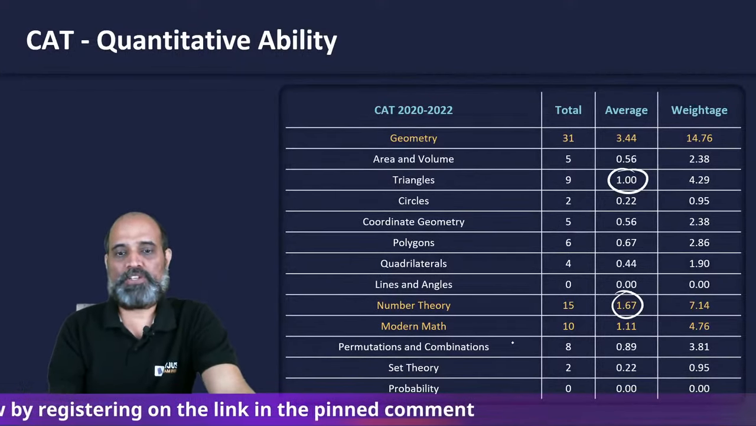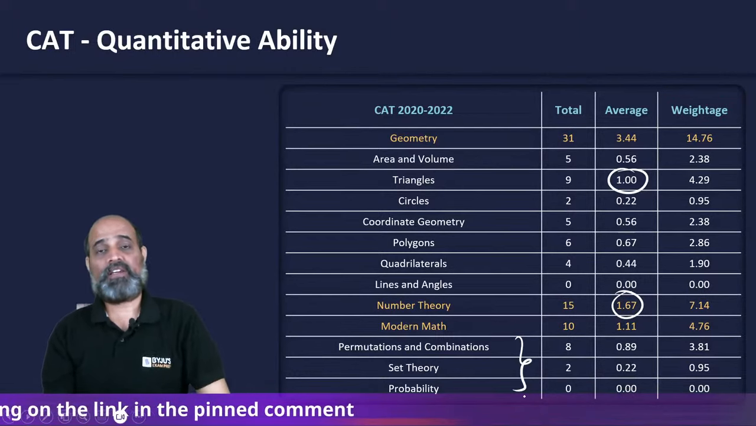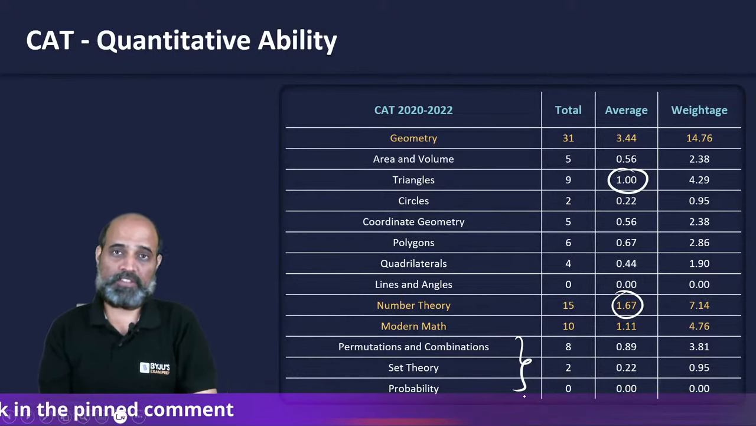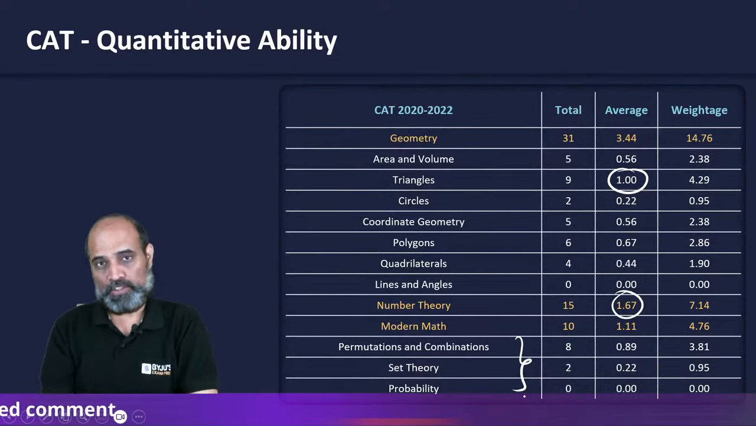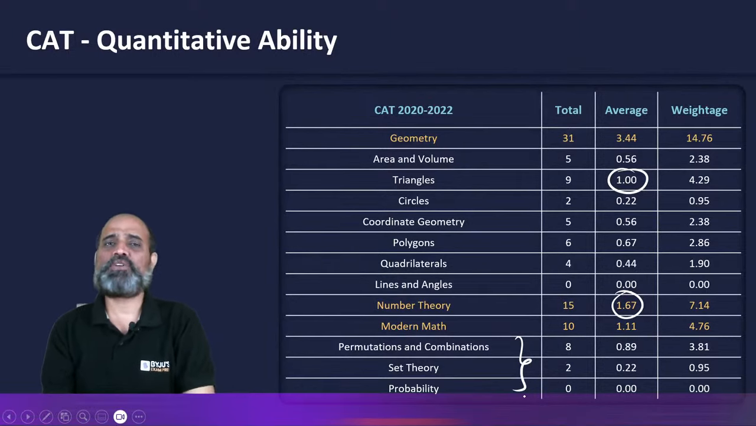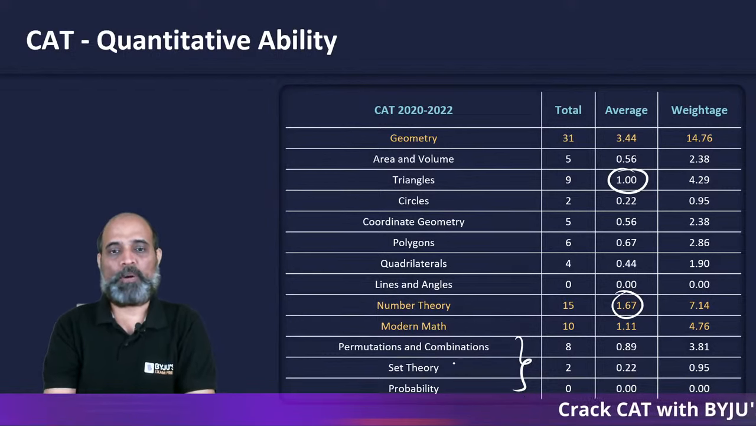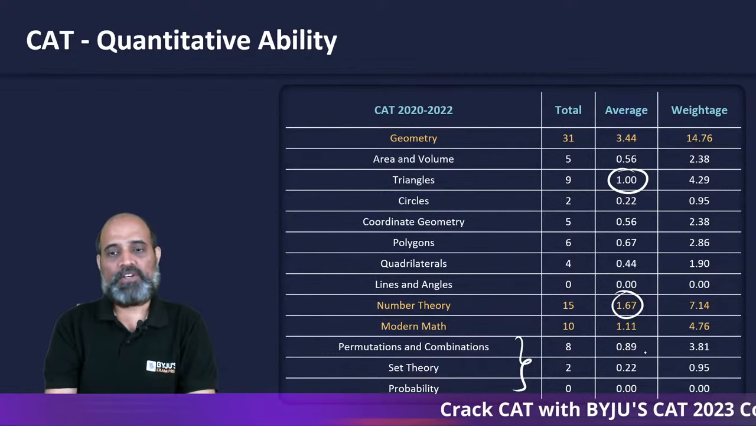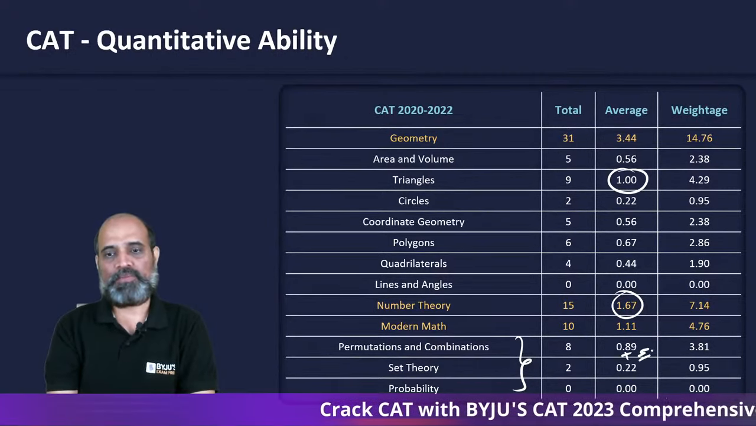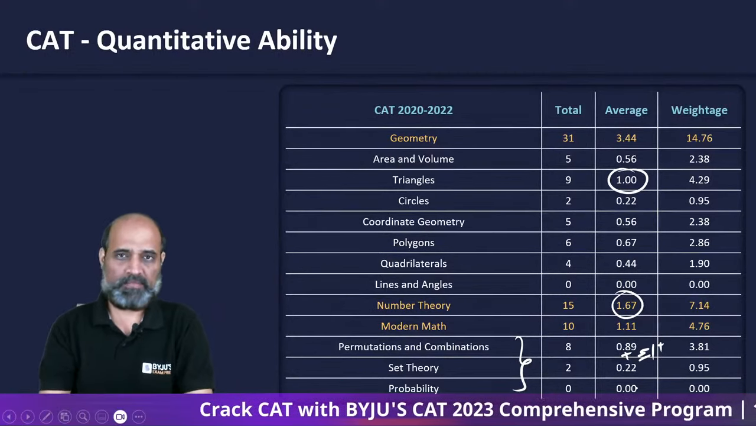Permutation and combination, you will find that in the last 3 slots there had been almost nil questions from probability, right? So there is a 50% chance of a PNC question. If I include permutation, combination and set theory, you will realize that they add up to give you a little over 1.